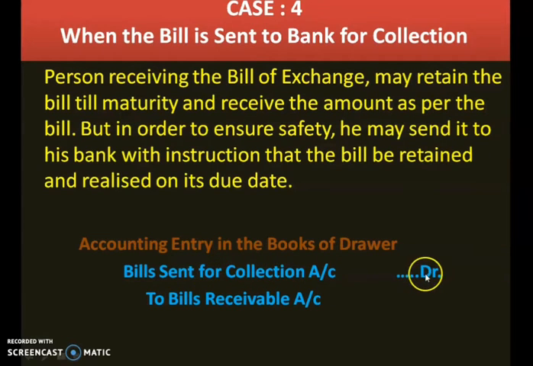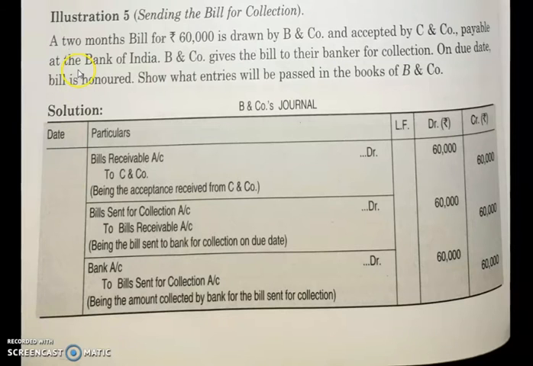That account will be debited to bills receivable account. Now let us see one problem for better understanding. A 2-month bill for rupees 60,000 is drawn by B and company and accepted by C and company.